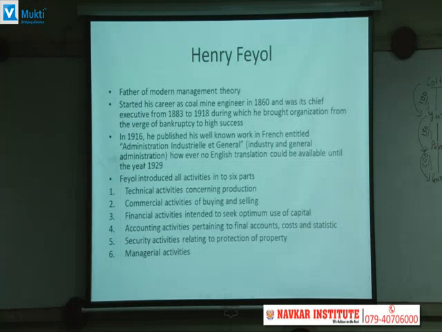The book was written in 1916, and until 1929 no English version was available. In 1929 only a few hundred copies were distributed in the UK. Fayol, as we already discussed, divided activities into 6 groups. First is the technical activity, which is related to production, then commercial activity, which is related to buying and selling, then financial activity, which is all about optimum use of capital, how to get the capital and everything.